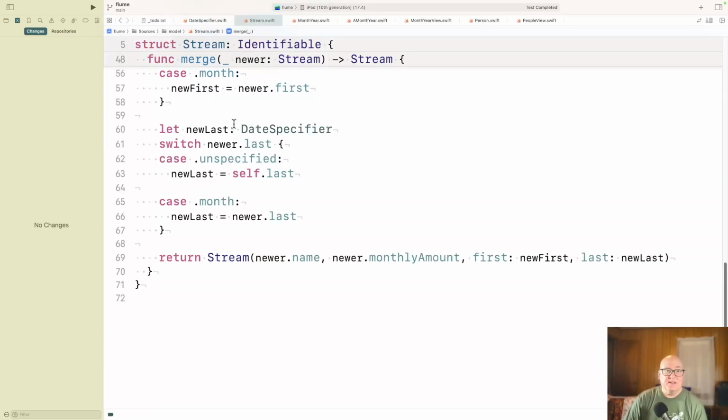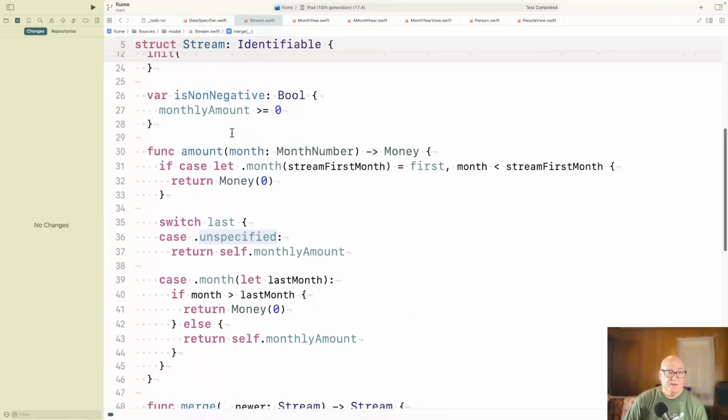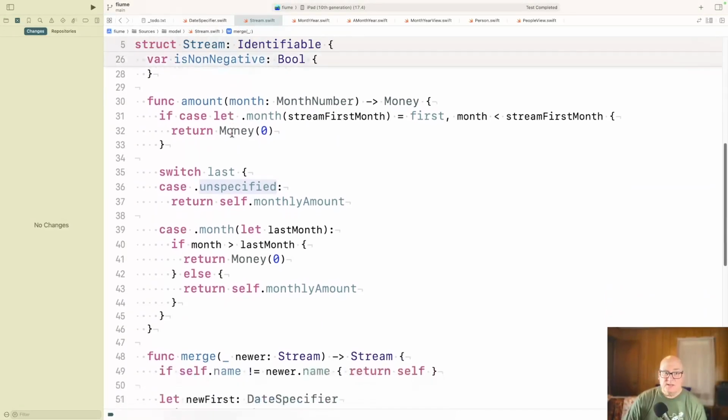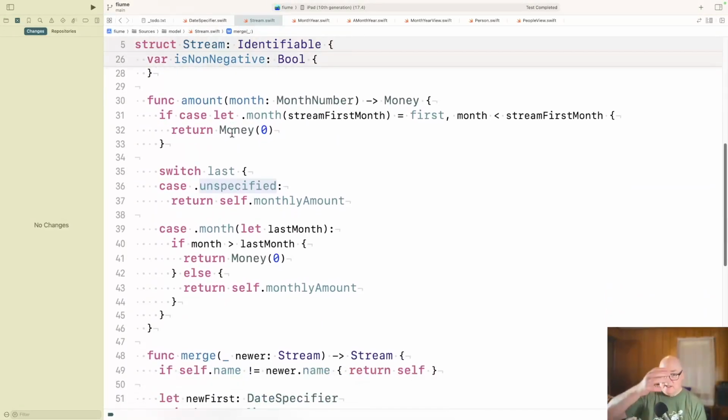All right, and then that gets used in the stream. So stream has a monthly amount, but the starting date and the end date determine how much you get. So the first case of this, if we say how much did you earn in a given month, we want to know if it's before the stream's first month. So if I say don't start till month 12 and you ask what are you making in month 7, the answer should be 0, and that's this first paragraph here.